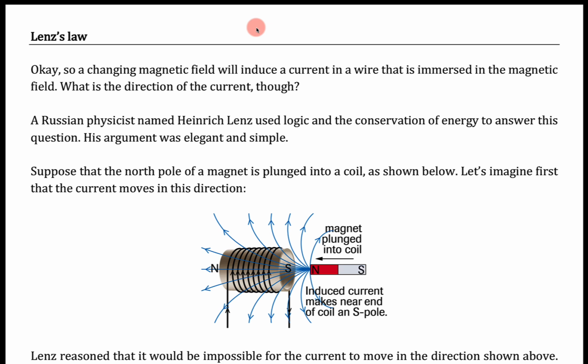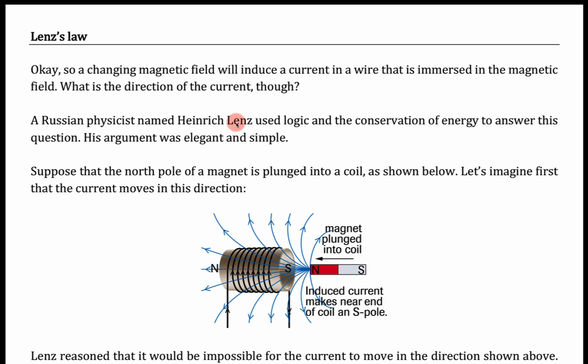All right, so in the remainder of the handout, we're going to learn about Lenz's law, which is used to determine the direction of the induced current. So we've learned so far that yes, a changing magnetic field will induce a current in a wire. But we haven't talked at all yet about the direction of the induced current. And it was a Russian physicist named Heinrich Lenz who worked this out. His argument was actually very simple.